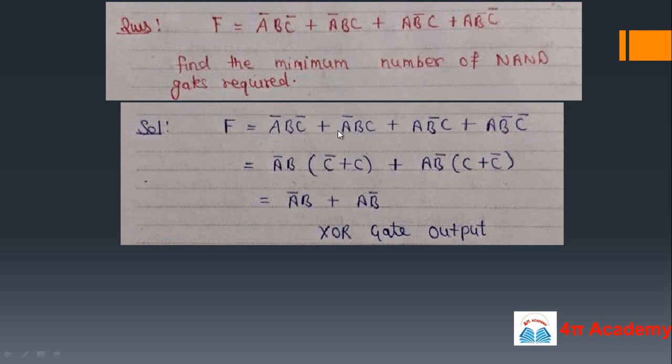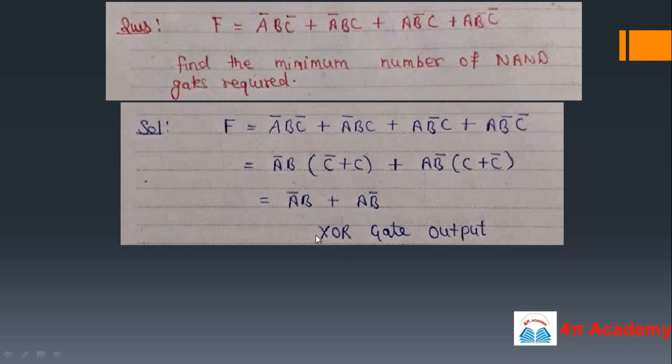So your F is this. From these two terms we can take common A bar B bar, so it will be C bar plus C. From these last two terms we can take common A B bar, that will be C plus C bar. What is this C bar plus C in Boolean algebra? It is 1. So simply it will be A bar B plus A B bar.